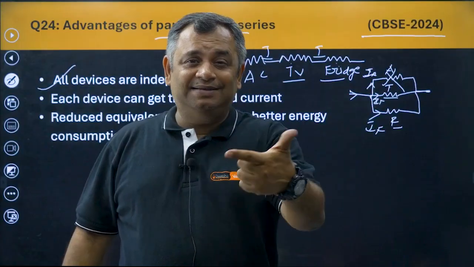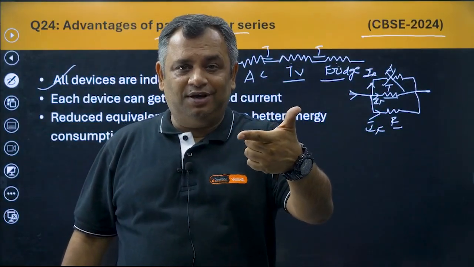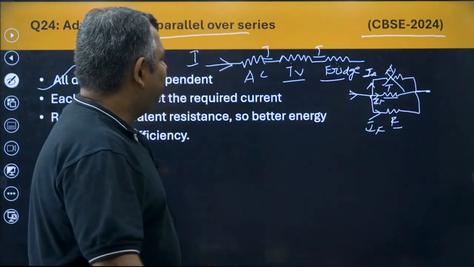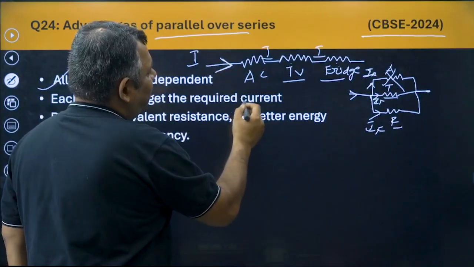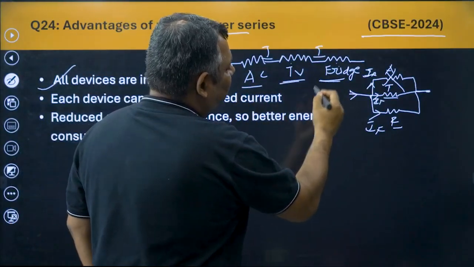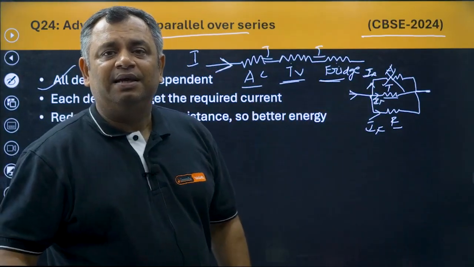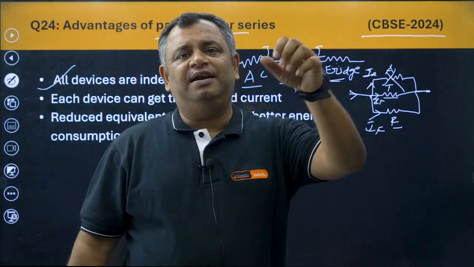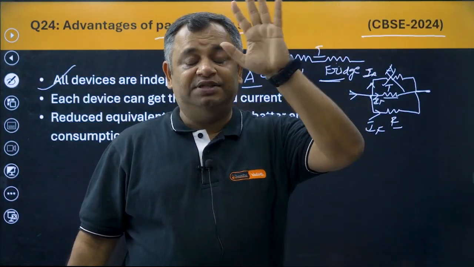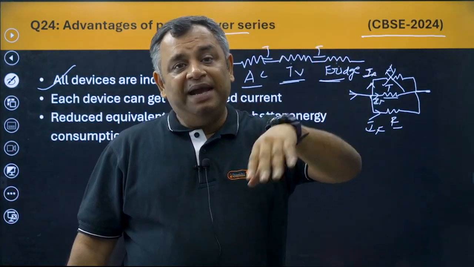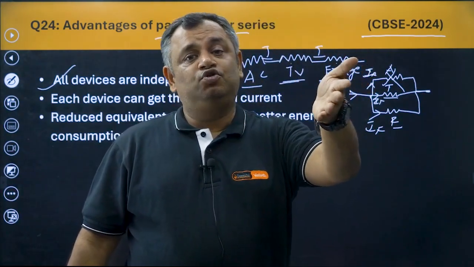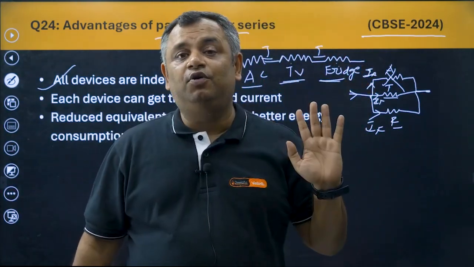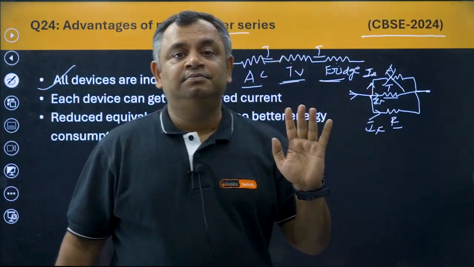Somebody will stay hungry and somebody will be overfeeding himself or herself, correct? Similarly, if the same current is going into each of the devices, there are bound to be problems, because the same current going to different devices may cause some devices to malfunction. We'll read about that when we talk about the electrical appliances.